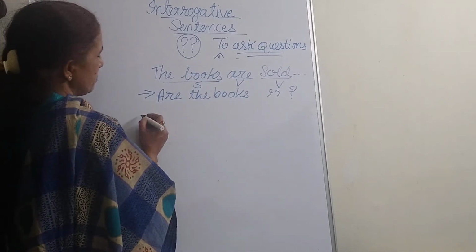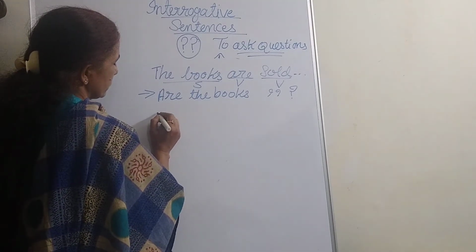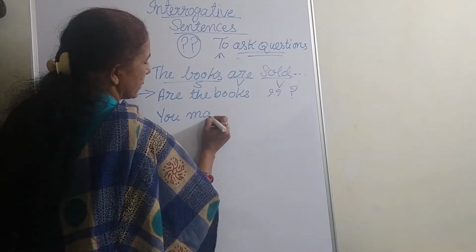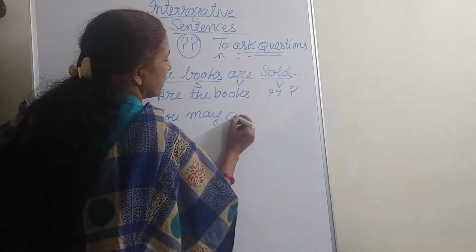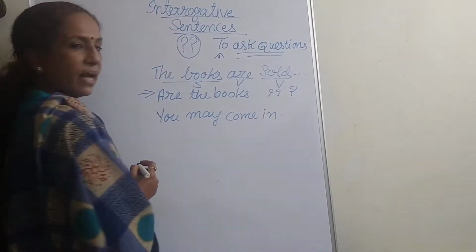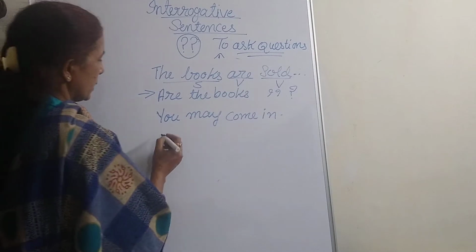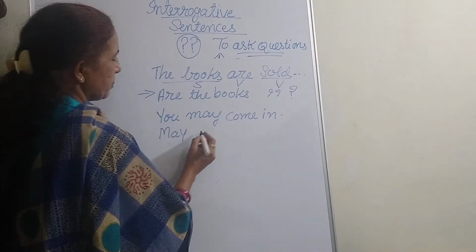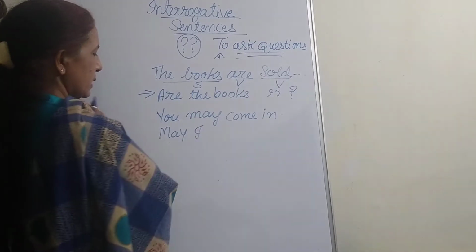Then let us take it with may. You may come in. Statement: you may come in. If you are asking, may I come in?